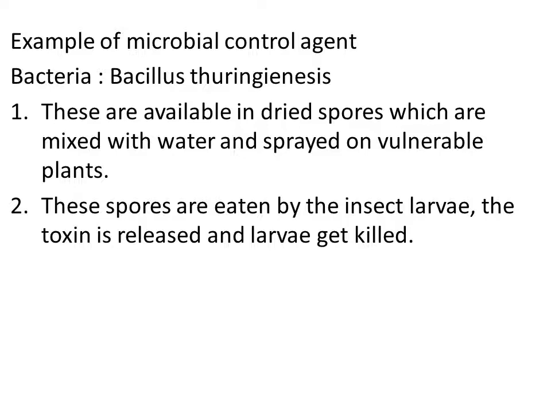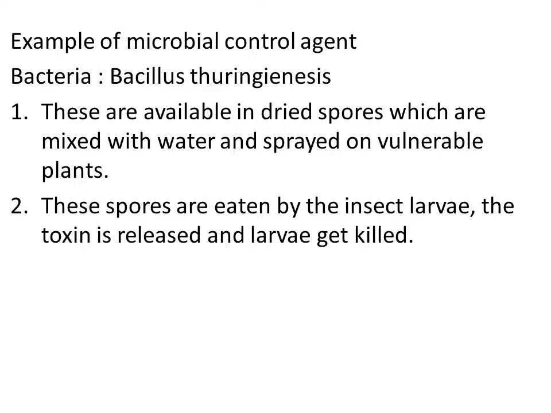So Bacillus thuringiensis is a kind of biocontrol agent used to reduce the number of caterpillars in the crop, right? Understood now how the caterpillar number is destroyed by Bacillus thuringiensis, right? It enters the gut of the larvae, and in the gut of the larvae it releases some toxic substances. This toxin causes the death of the larvae, so the number of caterpillars decreases when we use Bacillus thuringiensis as a biocontrol agent, and there is no harm to other insects.